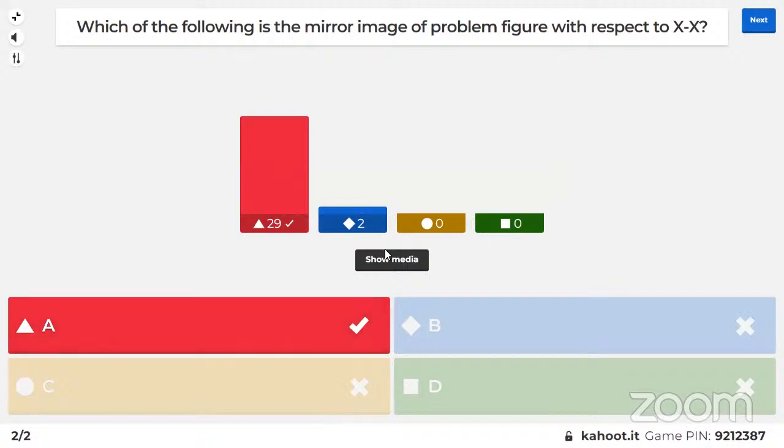All right, time's up one more time. The answer is A. A is the correct answer. You can see that all other options have been faded out, A is highlighted, and you can see a tick mark on it. We have completed both the questions in the demo session.